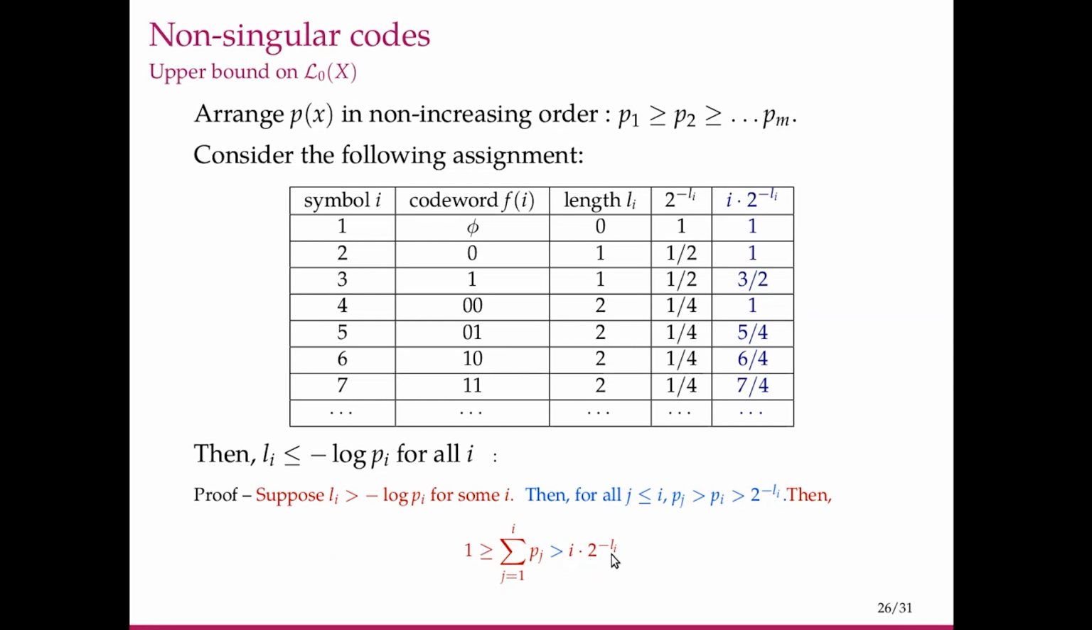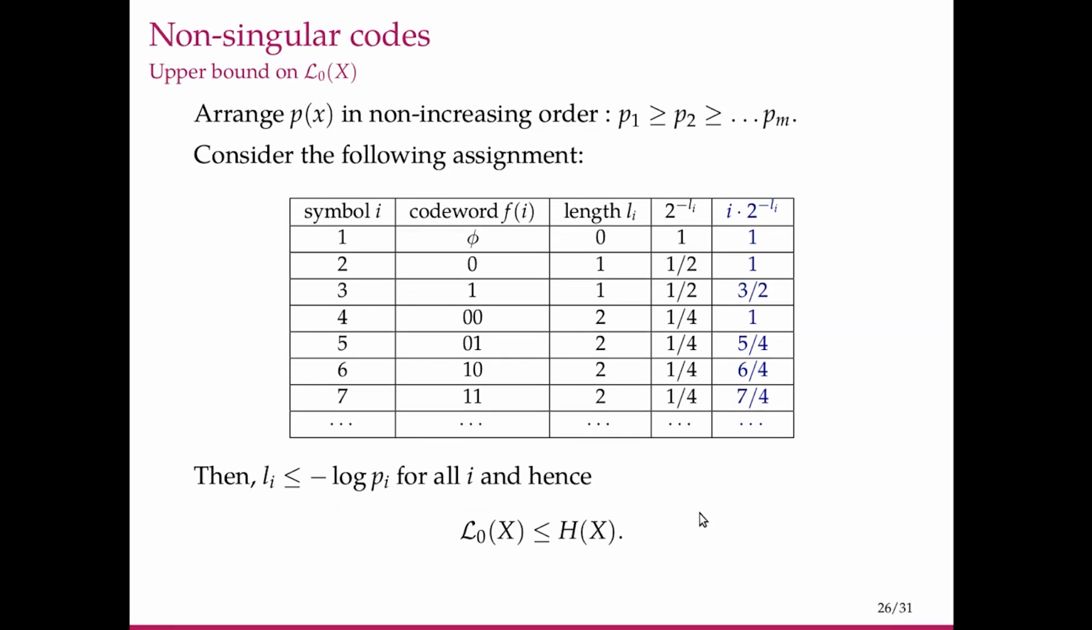Now, what about this i times 2 to the minus Li? We will not give a rigorous proof, but we can look at this table and check that i times 2 to the minus Li is always greater than or equal to 1. So we have arrived at a contradiction, 1 greater than 1. So indeed Li is less than or equal to minus log pi.